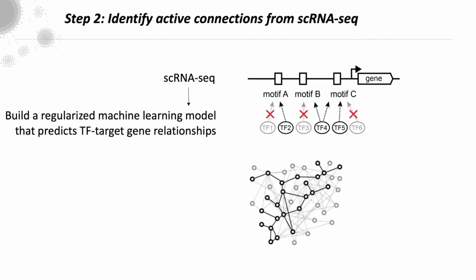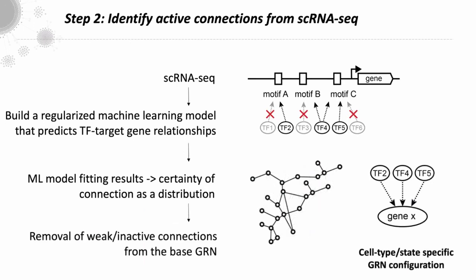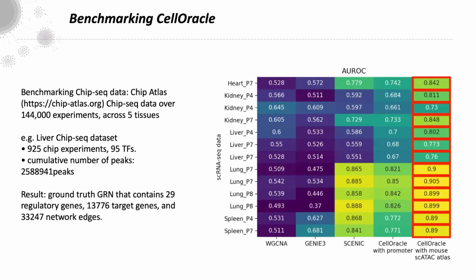In the second step, we then use our single cell RNA-seq data to build a regularized machine learning model that predicts TF target gene relationships. So in this step, you would take your own single cell RNA-seq data. From the machine learning model fitting results, this presents the certainty of connection as a distribution, and we use this to remove the weak or inactive connections from the base GRN. So this creates your cell type or state-specific GRN or network configuration.